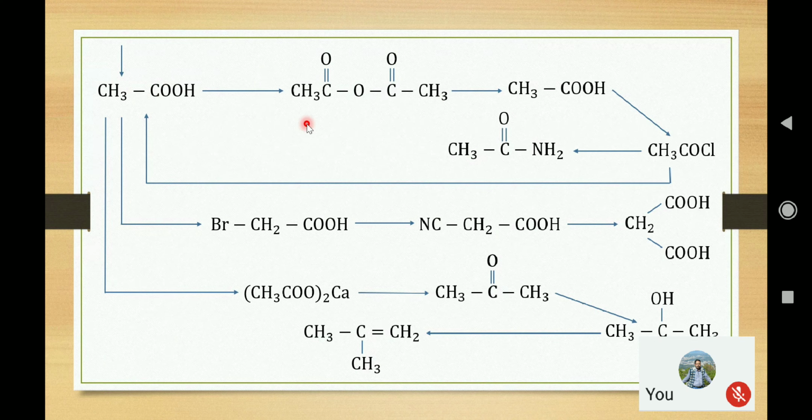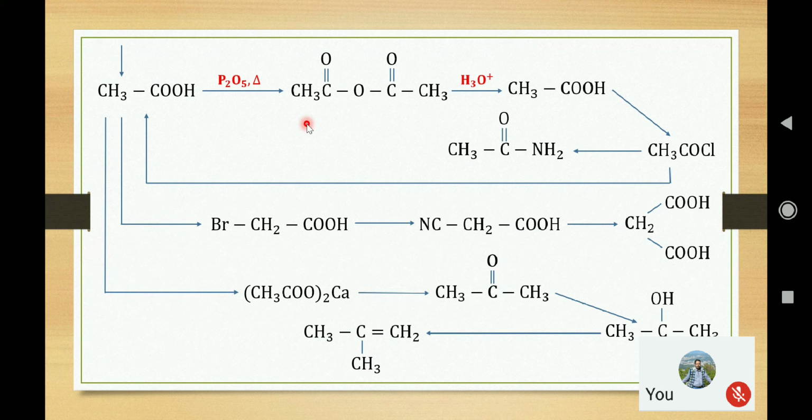It can be done by dehydration. For that we can use concentrated sulfuric acid with heating, or P2O5 and heat, so that we can get anhydride. So ethanoic anhydride can be prepared from ethanoic acid. Now this anhydride, if it is hydrolyzed, then again it returns back to the acid.